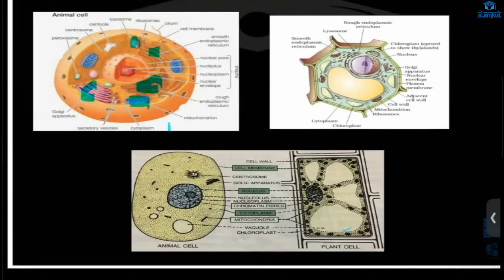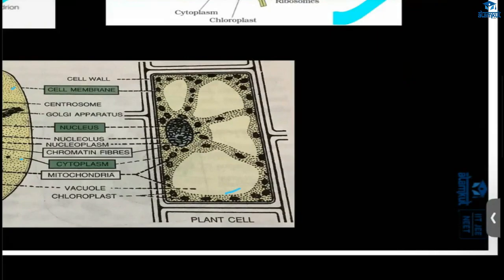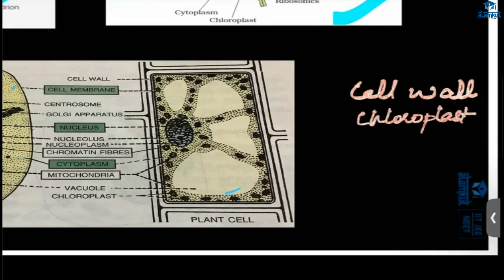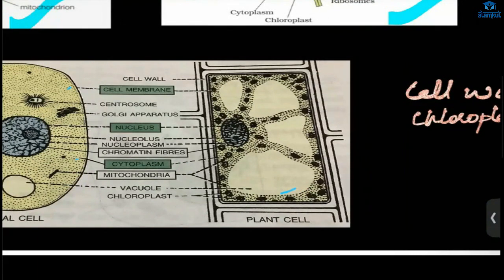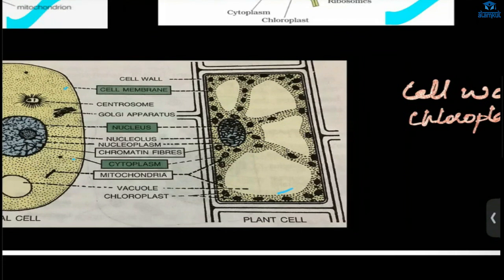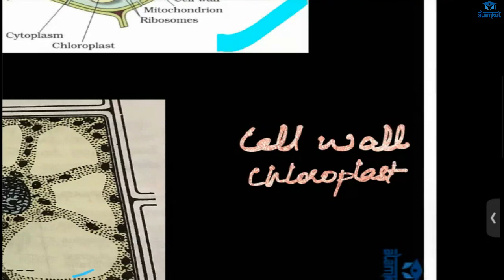This is your animal cell, and this is plant cell. In plant cell we have cell wall. In animal cell we do not have cell wall. And in plant cell we have chloroplast. In animal cell we do not have chloroplast. And one more thing: in animal cell, the vacuole is small if it is present, or mostly it won't be present at all. And in the plant cell, it will be big. Okay, these all are understood.